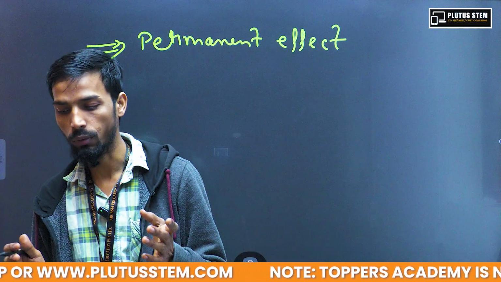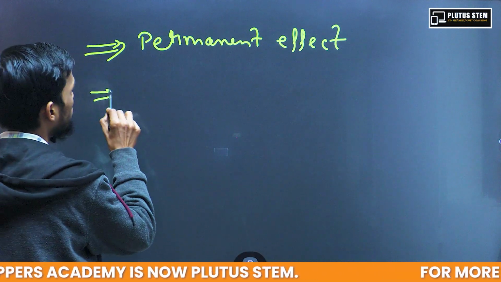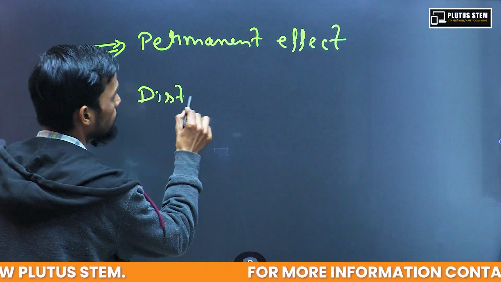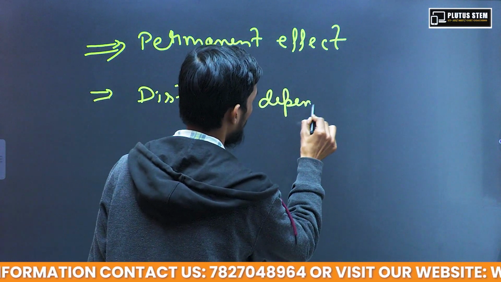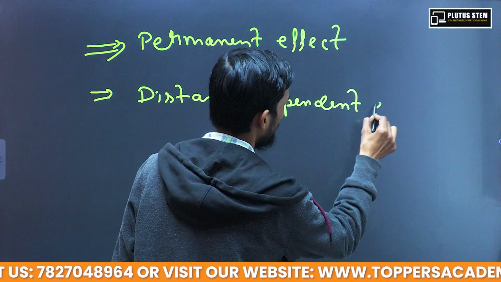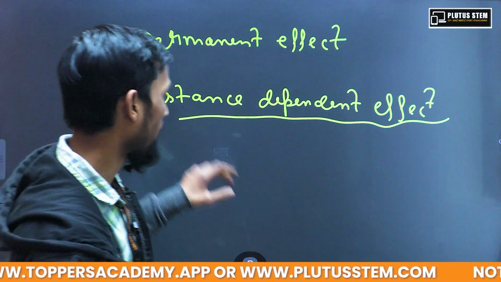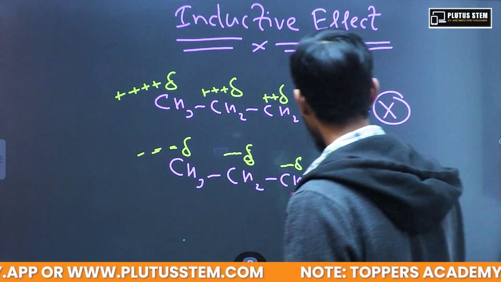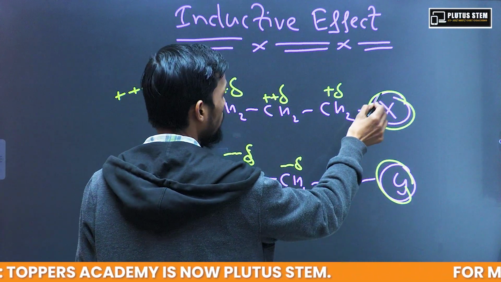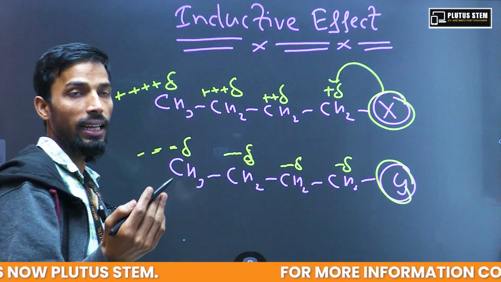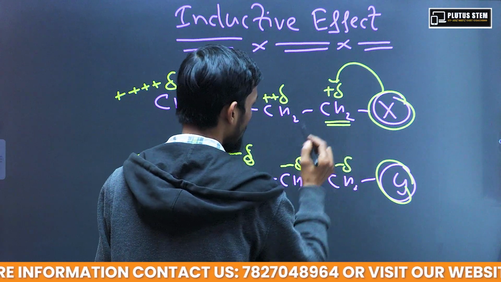And the second term that is very important regarding this is that it is a distance dependent effect. This effect is distance dependent. If you visualize over here, this is some group X or Y attached on this chain. The carbon which is directly attached to this X atom or X group will exert some partial positive charge.